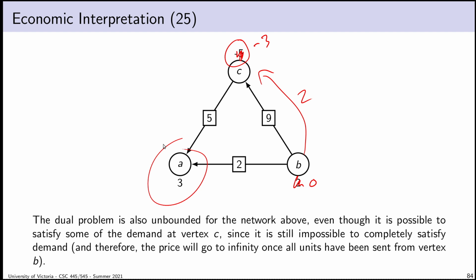And so the graph is still dual unbounded in this case. It's true that I could do a bit more pivoting. I could get a little bit further into a solution before I got into trouble, but ultimately I'd still reach a case where the fair price at a vertex becomes infinite. And similarly, the fair price at some other vertex goes to negative infinity, and the dual becomes unbounded.